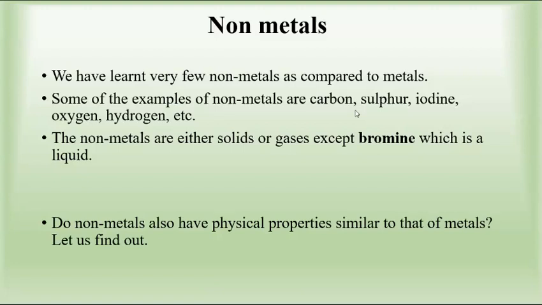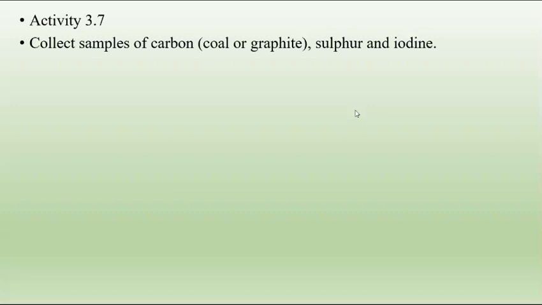Now we have learned various properties of metals, that is luster, hardness, sonorous, malleability, ductility, etc. Whether these physical properties of metals are similar to non-metals also, we have to find out. So there is activity 3.7. In this activity, we are going to see whether the properties of metals are the same as those of non-metals. You have to collect samples of carbon. We can't obtain carbon from the atmosphere directly, so we use samples such as coal or graphite, which are easily available.